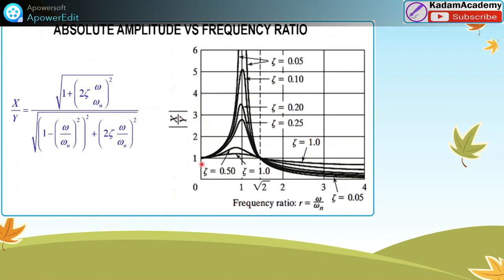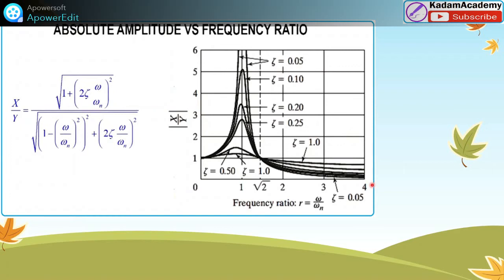For high values of frequency, omega by omega n much greater than 2, it tends towards 0. The ratio is quite small, which means the support displacement is almost negligible.